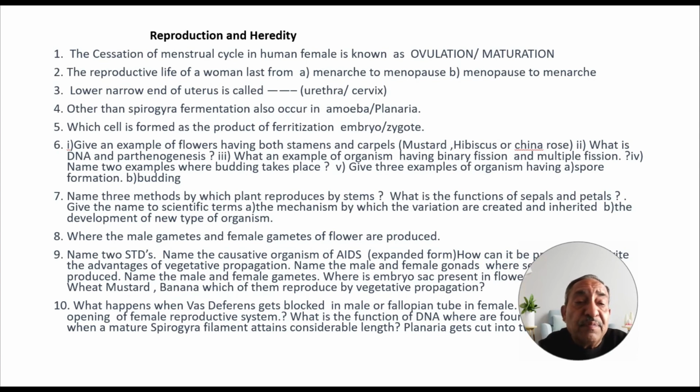Question number 7. Name three methods by which plants reproduce by stem. What are the functions of sepals and petals? Give the name to scientific terms, the mechanism by which the variations are created and inherited. Second, the development of the new type of organism, where the male gametes and female gametes of the flower are produced.